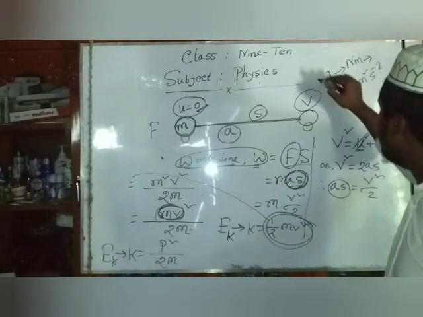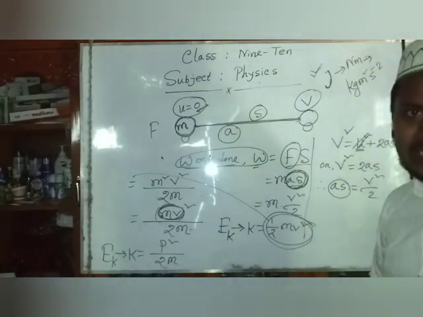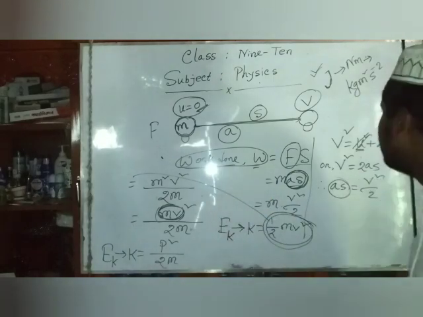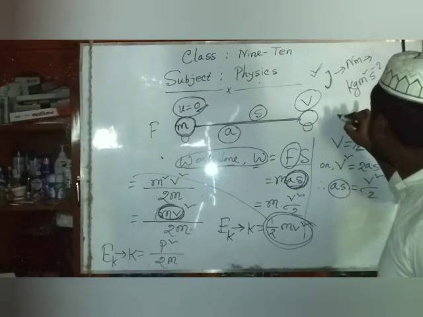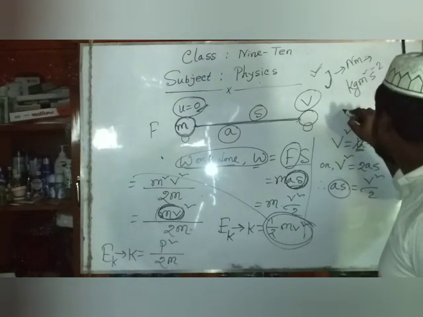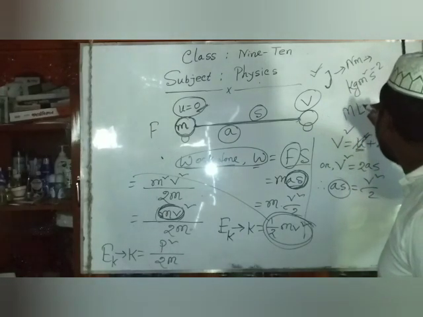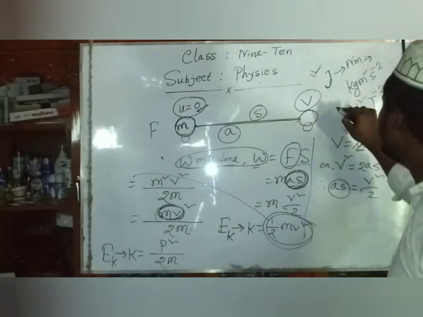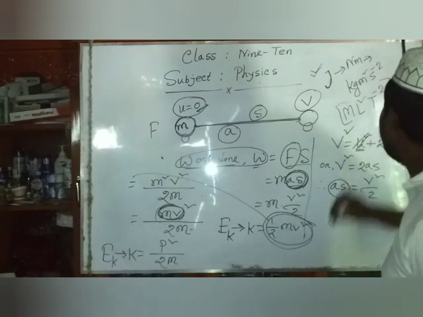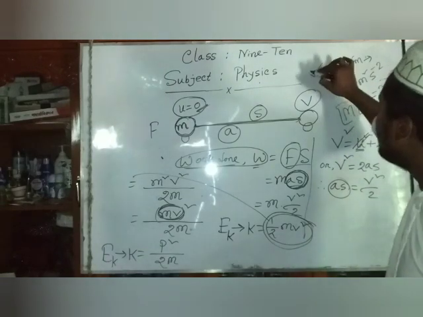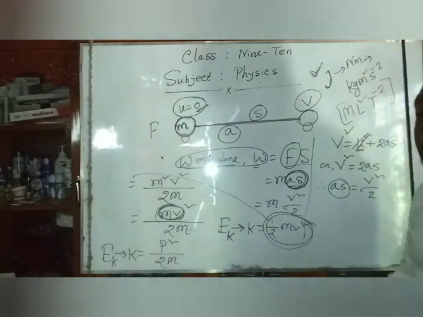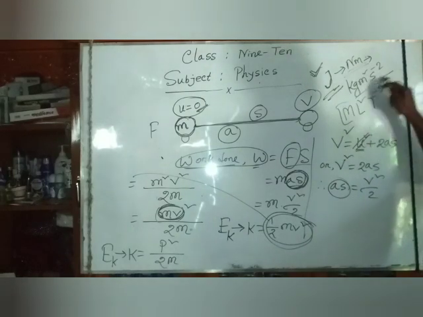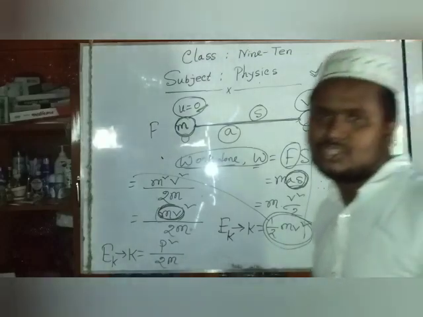Now the dimension for energy is also the same as for work. The dimension is M L square T inverse 2, and the unit of energy is joule or Newton meter or kg meter square S inverse 2.